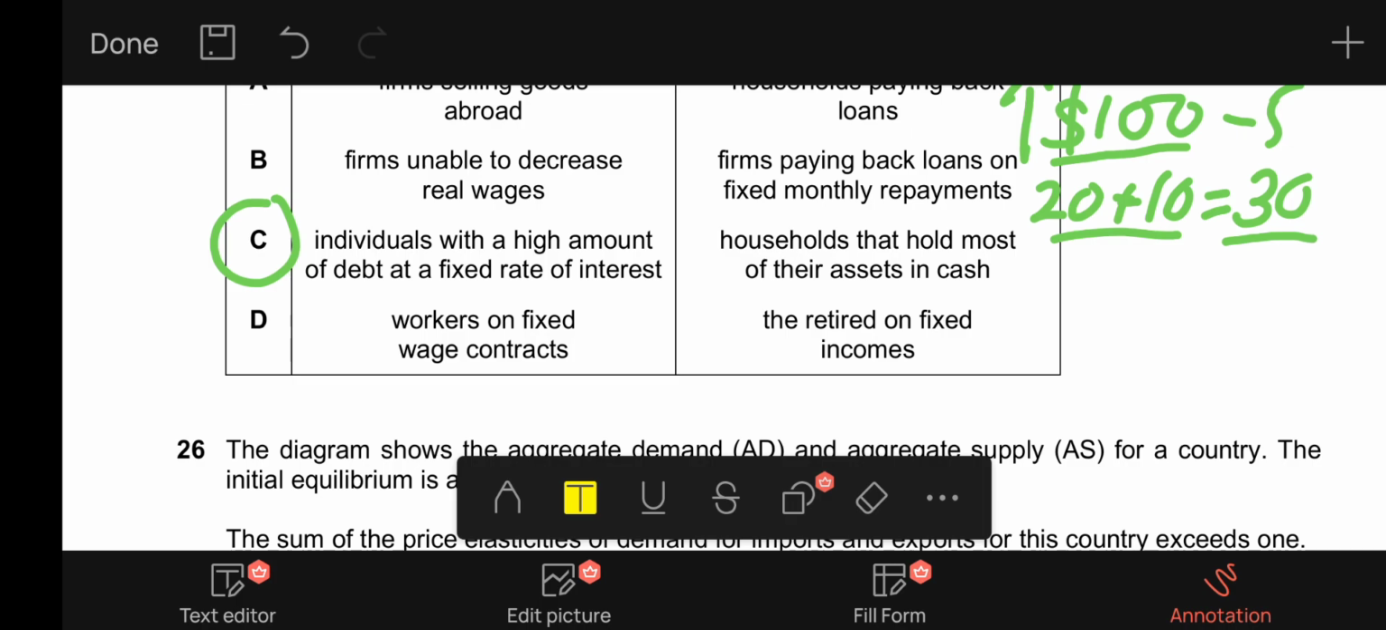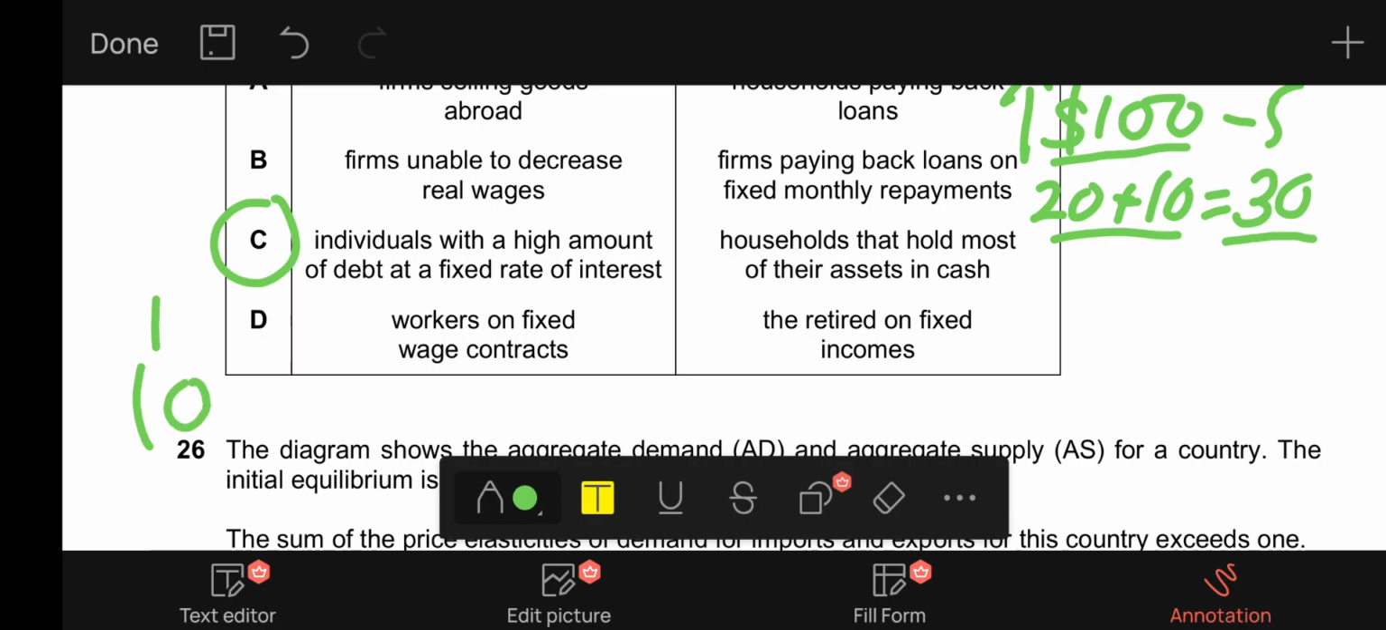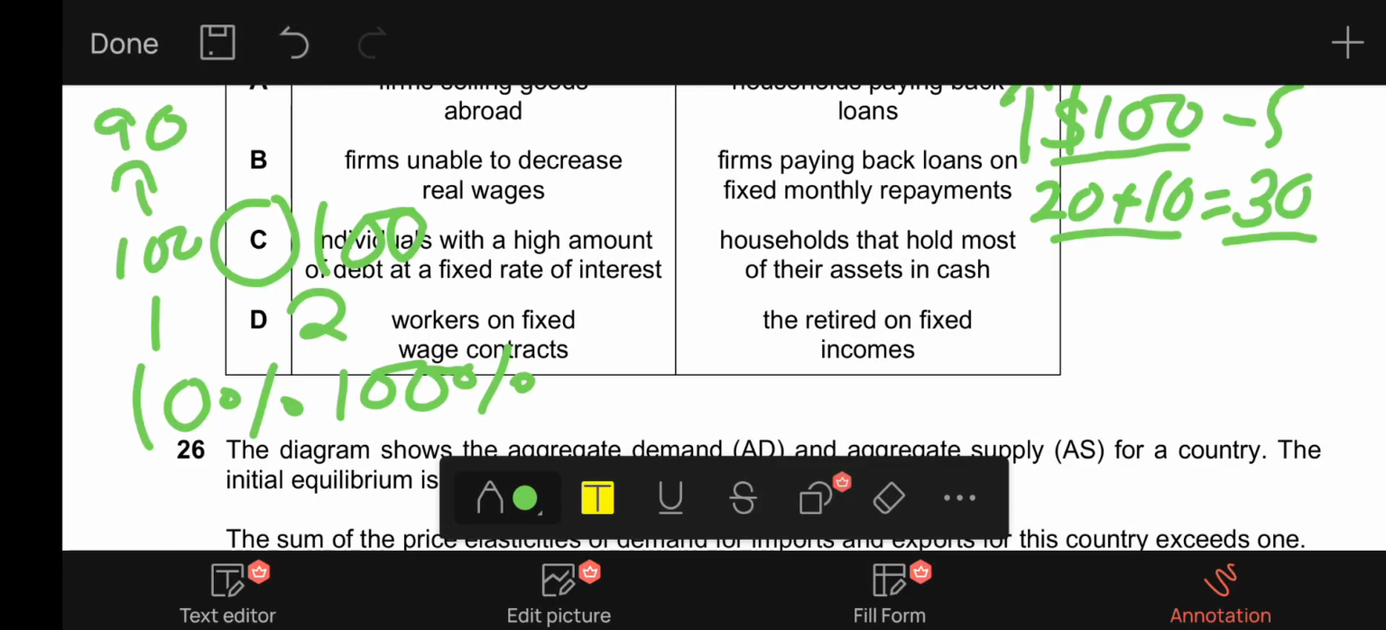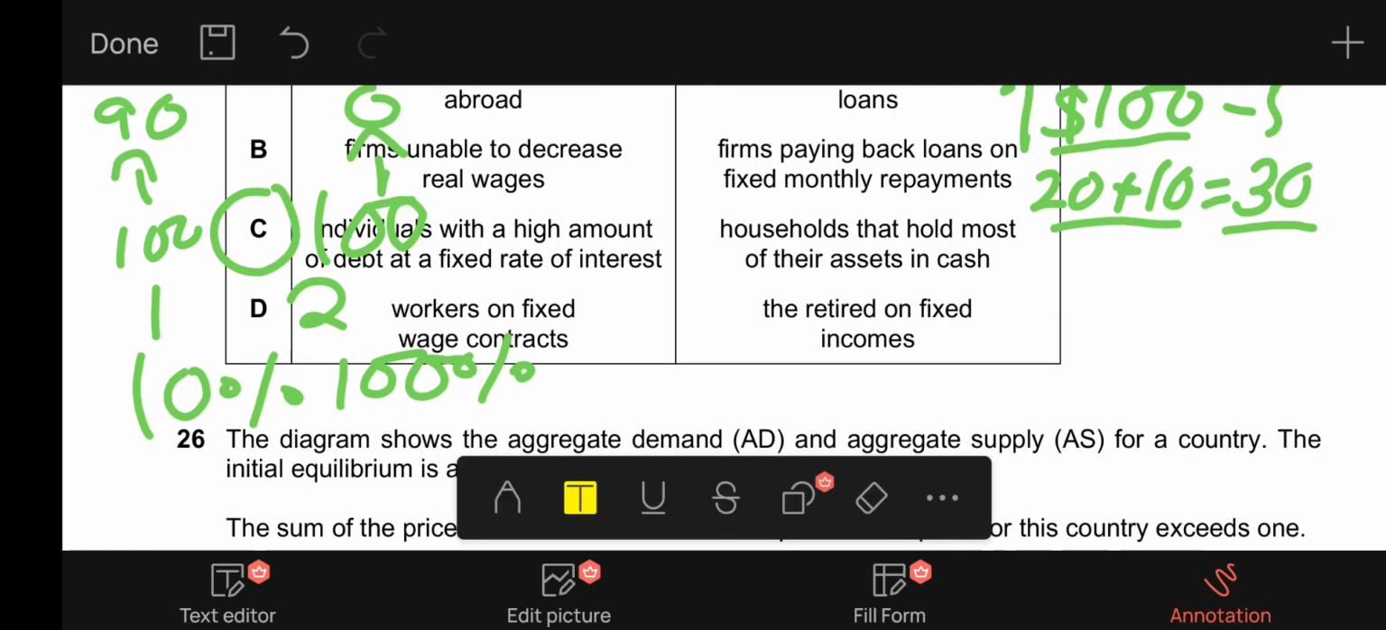When they are on fixed wage contracts, for example, if in year one inflation is 10%, they're still getting $100, and in year two inflation is 100%, they're still getting $100, because it's a fixed wage contract, so they're getting the same wage each year. So in first year the real value of their wage is 90, and in second year the real value of their wage is about 0 if we adjust it for inflation. So they are the losers, not the winners in this case. So D is also incorrect in that regard. So C is the correct answer for this one.